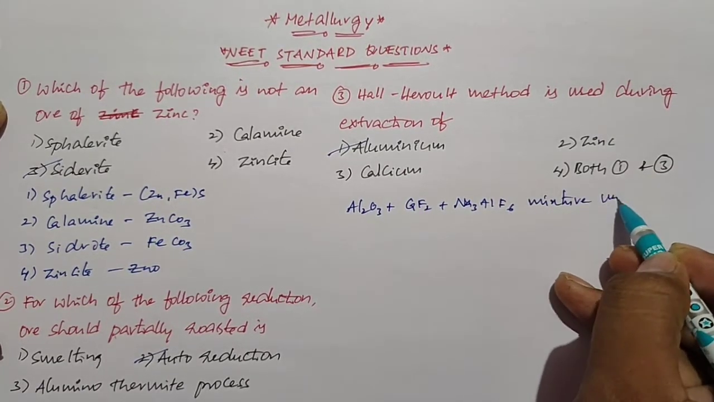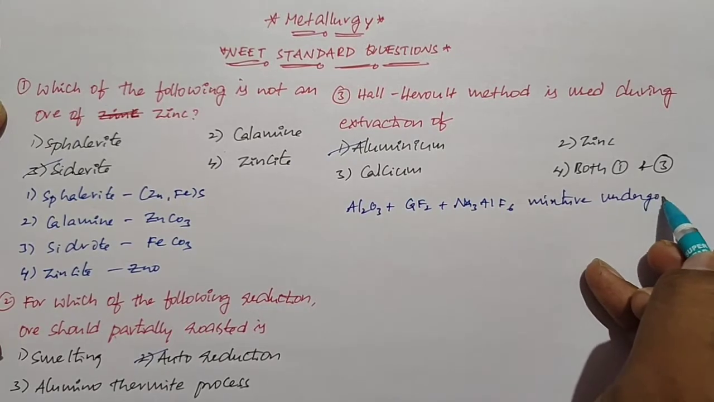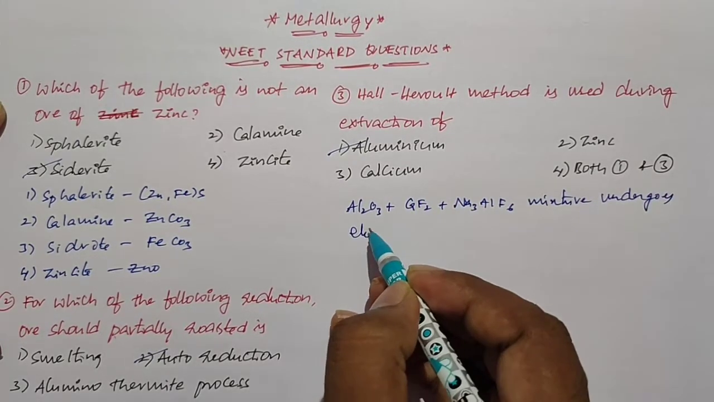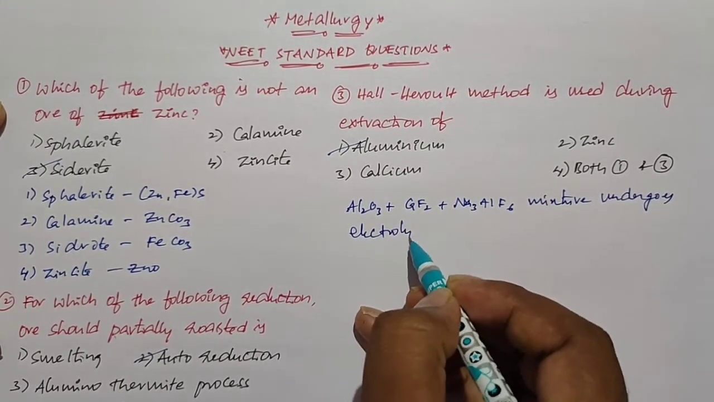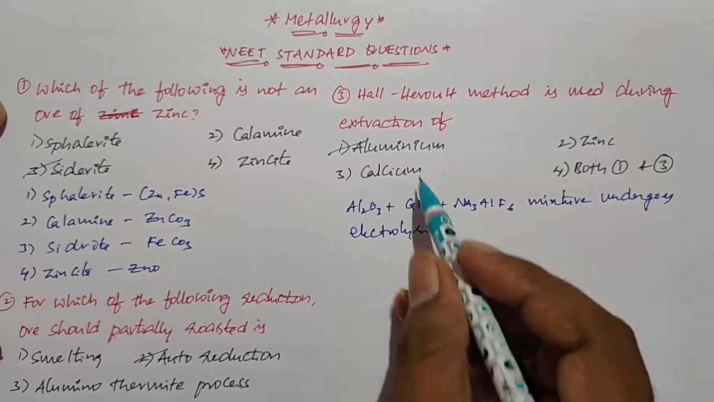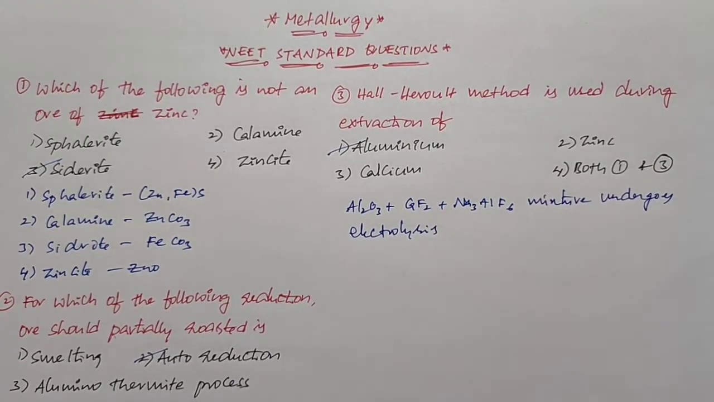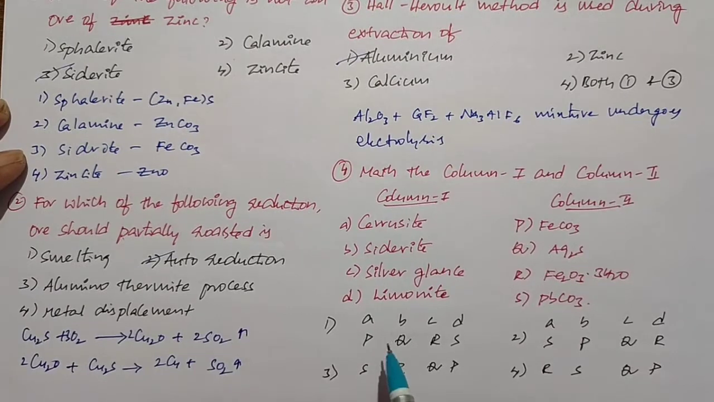This mixture undergoes electrolysis. So on the electrolysis of this mixture we get aluminum as a product. That's all. Now students, this is the next question.